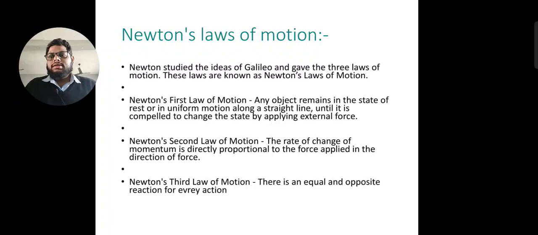Next is Newton's laws of motion. We have 3 laws of motion given by Newton. So what does Newton say? Newton's first law of motion is about inertia.